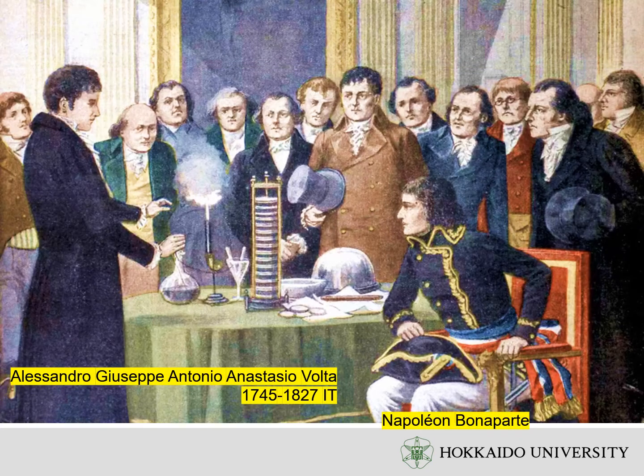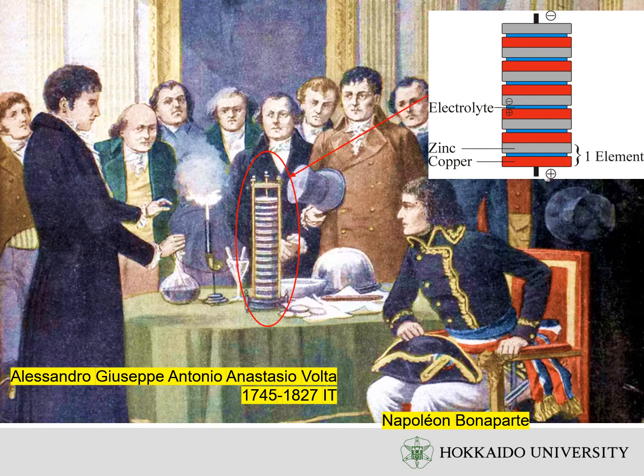This painting shows the scene where Alessandro Volta showed his electric pile to Napoleon Bonaparte. His pile is also called a voltaic pile. It produces electricity, which ignites the chemicals. The voltaic pile is the prototype of today's batteries. Each element in a voltaic pile is composed of a zinc plate, a copper plate, and electrolyte between them. The electricity is produced by electrochemical reaction. It confirms the correlation between matter and electricity.